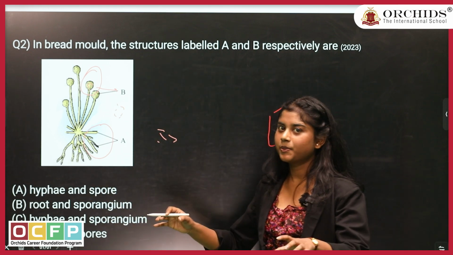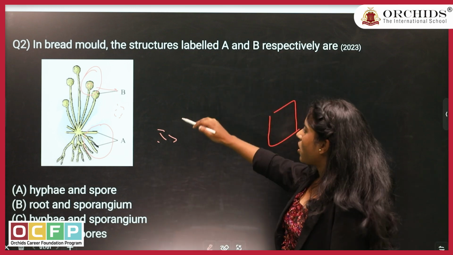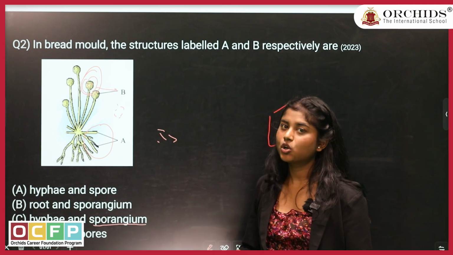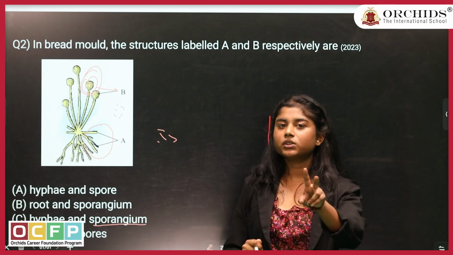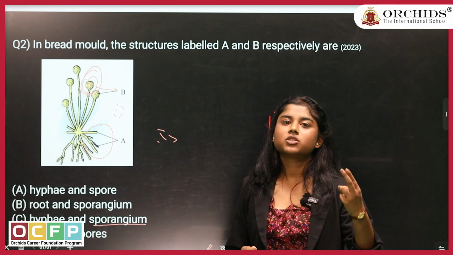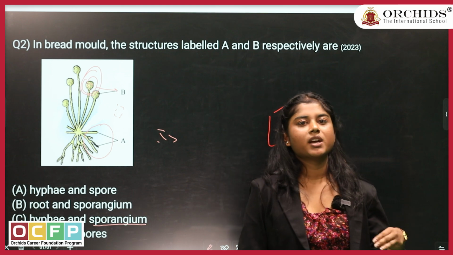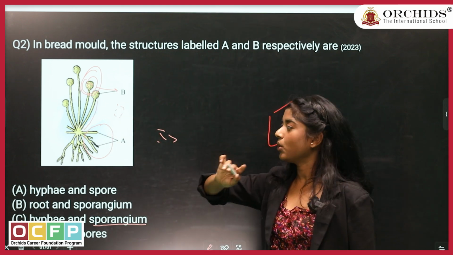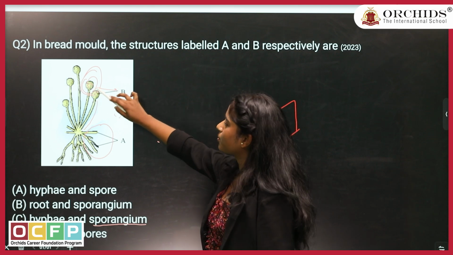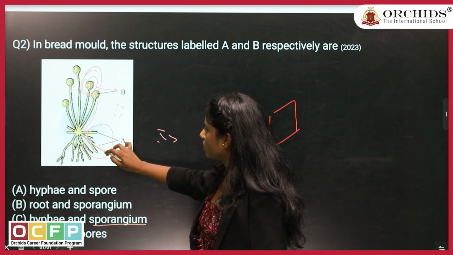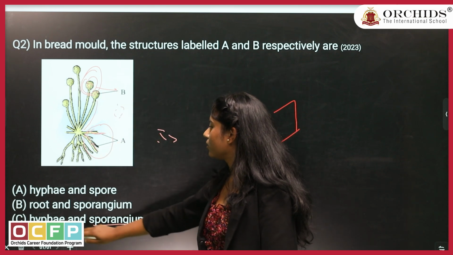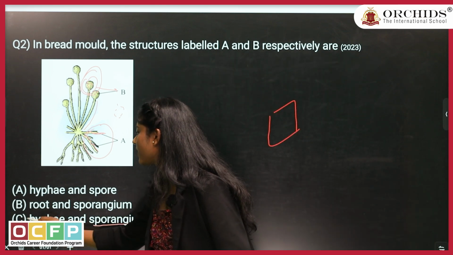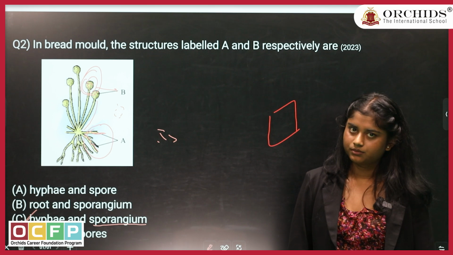The name of this particular part is sporangium. There are two things, sporangia, and one more thing which is sporangiophore. This filament is known as sporangiophore, but this bulb is known as sporangium. The root-like structures are known as hyphae. So the answer for your second question is hyphae and sporangium.